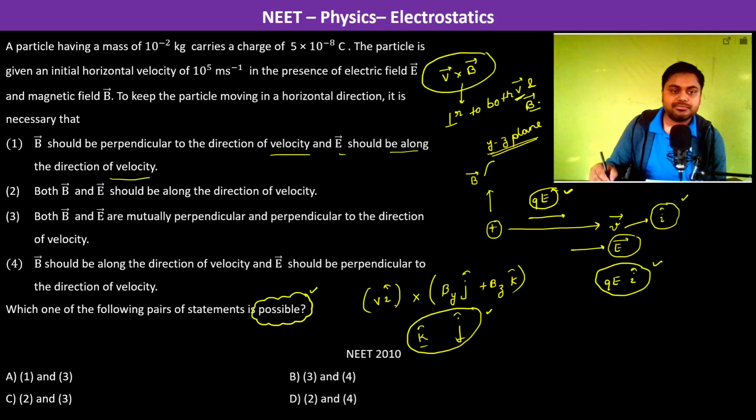So therefore the first cannot be the answer, because we are getting a force in a plane which is perpendicular to the velocity.